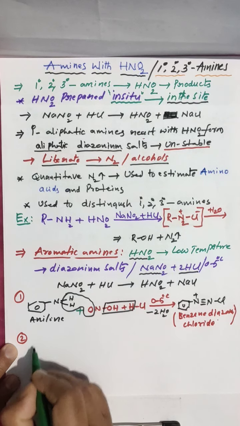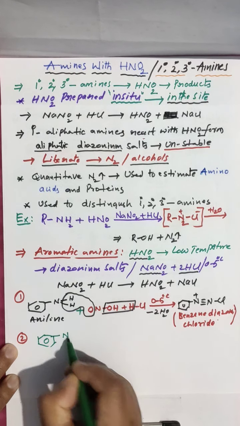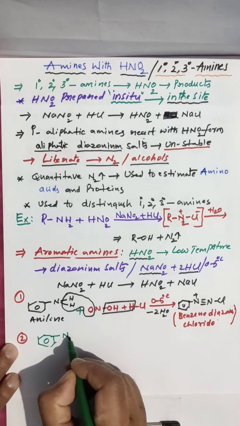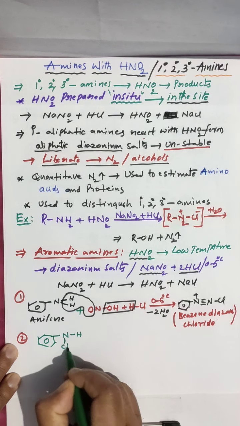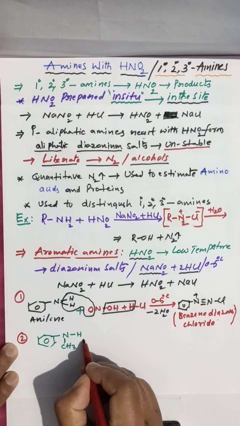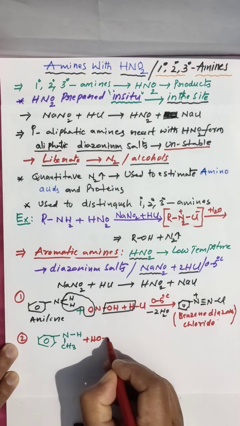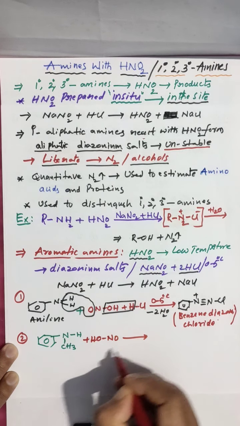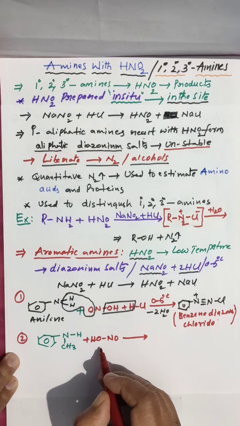Another example. Here I am taking a 2 degree amine. 1 degree amine means NH2, and 2 degree amine means NH. So NH and here CH3. This is a 2 degree amine. This 2 degree amine reacts with nitrous acid, HNO2, in the presence of low temperature, and we eliminate a water molecule.